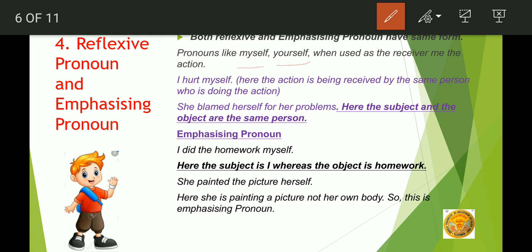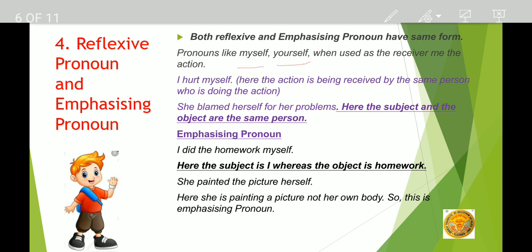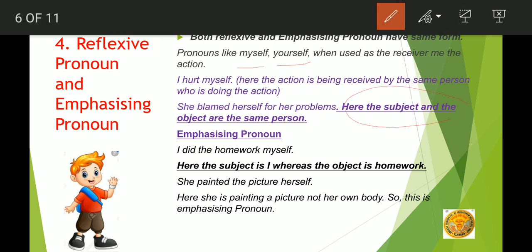But what is the actual difference between these two? The difference is that when we are talking about reflexive pronoun, the subject as well as the object is the same person. Here the action is being received by the same person who is doing the action.